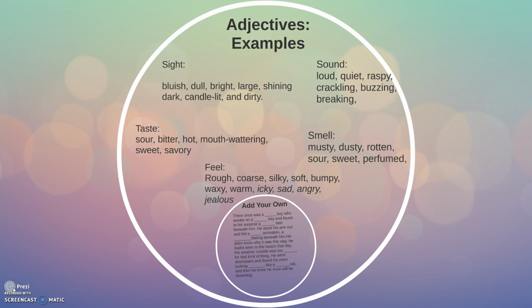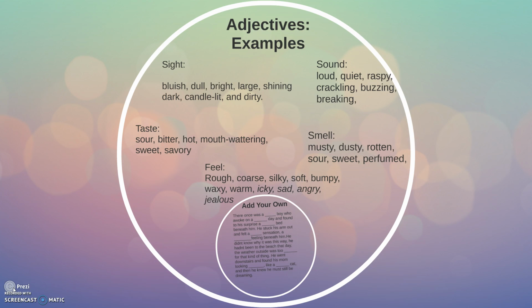We can also have a description of the sounds of certain things. Things can be loud, quiet, raspy, crackling, buzzing, breaking. So we can talk about how loud something is or the texture of the noises. We can also be discussing taste, so sour, bitter, hot, mouth-watering, sweet, savory. We can see how words like this can help us get a sense of the atmosphere or the tone of a piece of writing. We can, of course, talk about smell: musty, dusty, rotten, sour, sweet, perfumed.